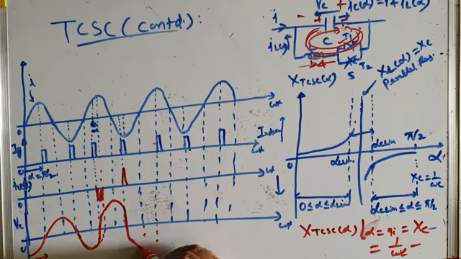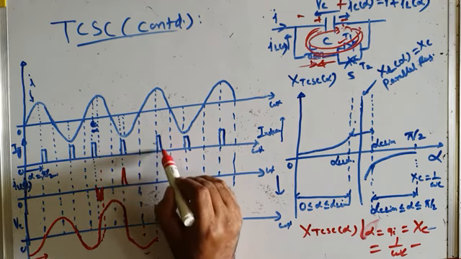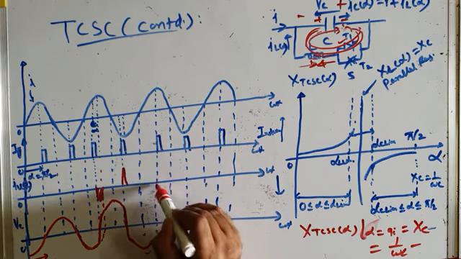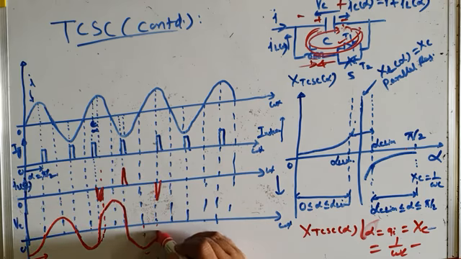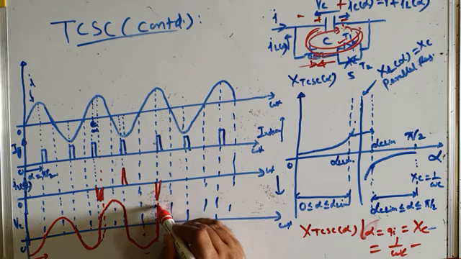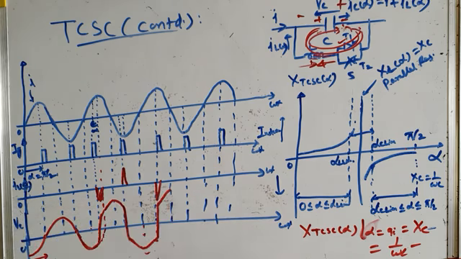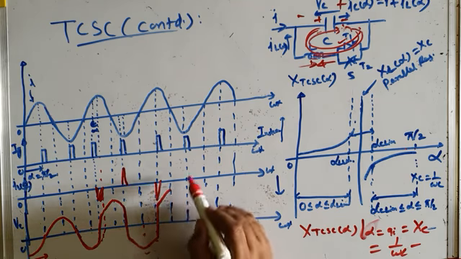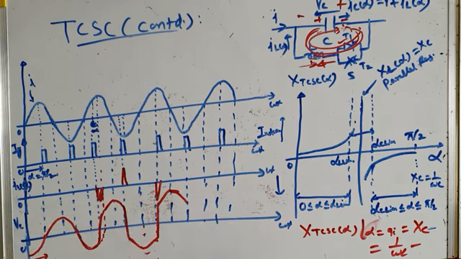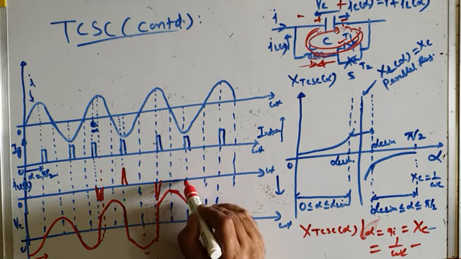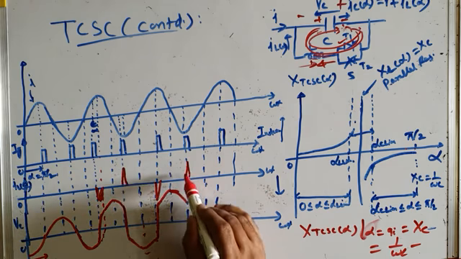Current reaches peak value here, and then it starts discharging. But before it can discharge to zero, your TCR is again fired, and again current will flow, and the capacitor will quickly discharge, and then it will charge to reverse polarity, and then start discharging again, and before it discharges to zero voltage, again firing of TCR takes place and current flows.